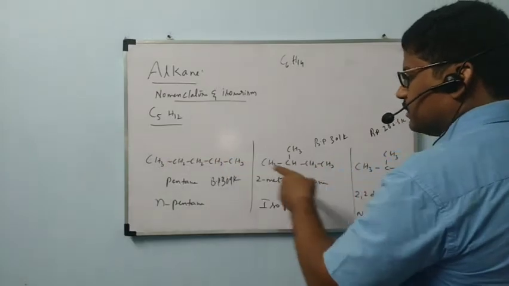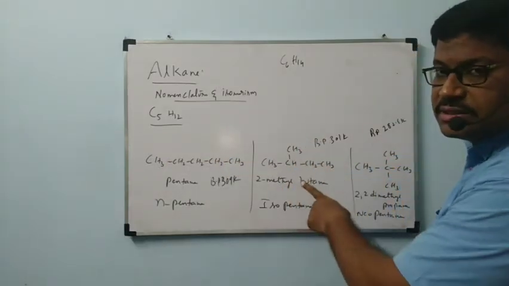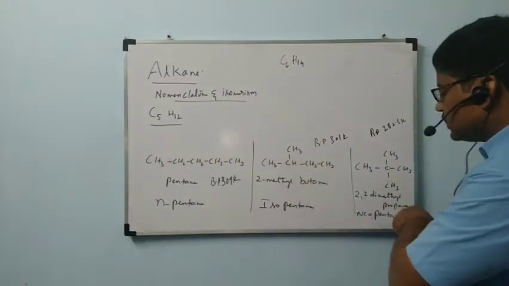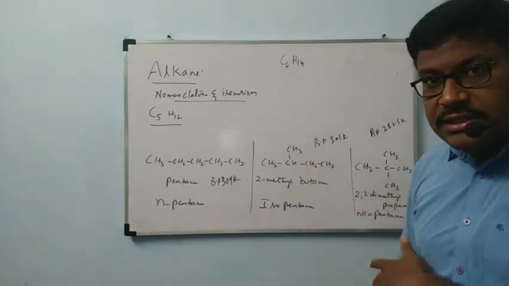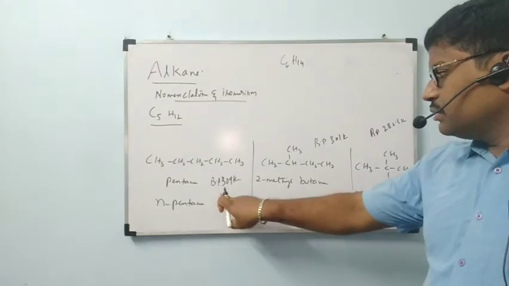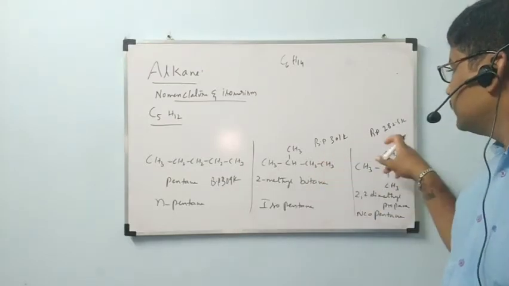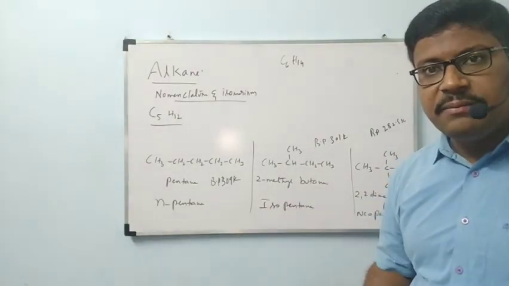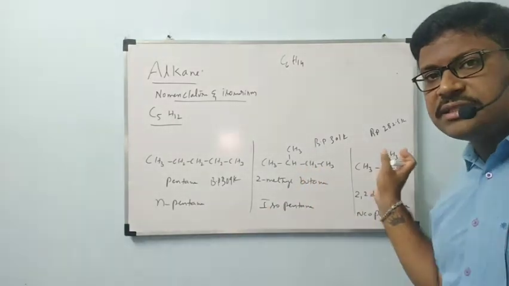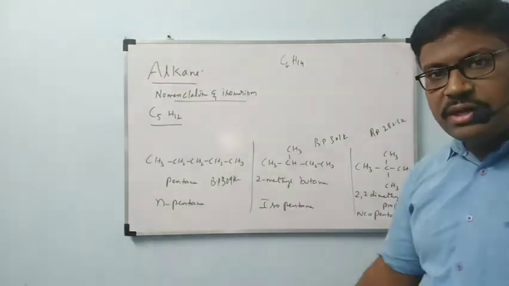You can remember that when branches are increased, here this is a straight chain, here one side chain is there, here two side chains are there. Like that, when side chains are increased, boiling point decreases. 309, 301, 282.5. Straight chain molecules have higher boiling points. Branched chain compounds have lower boiling points.